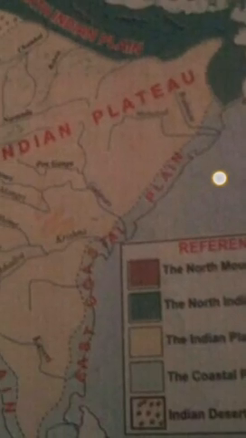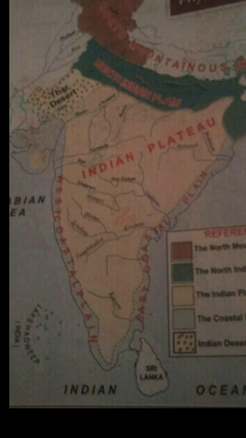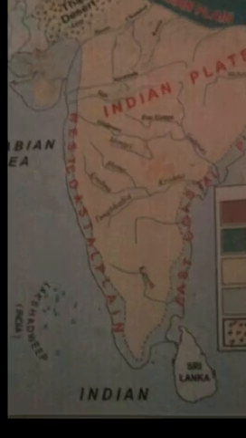And the coastal plains have many seaports where ships are loaded and unloaded. And these ports are like Kandla, that is in Gujarat, Marmagaon, that is in Goa, Cochin, that is in Kerala, Tuticorin, that is in Tamil Nadu, and Haldia port, that is in West Bengal. Means these regions are famous for their ports. Okay. Next one are islands.